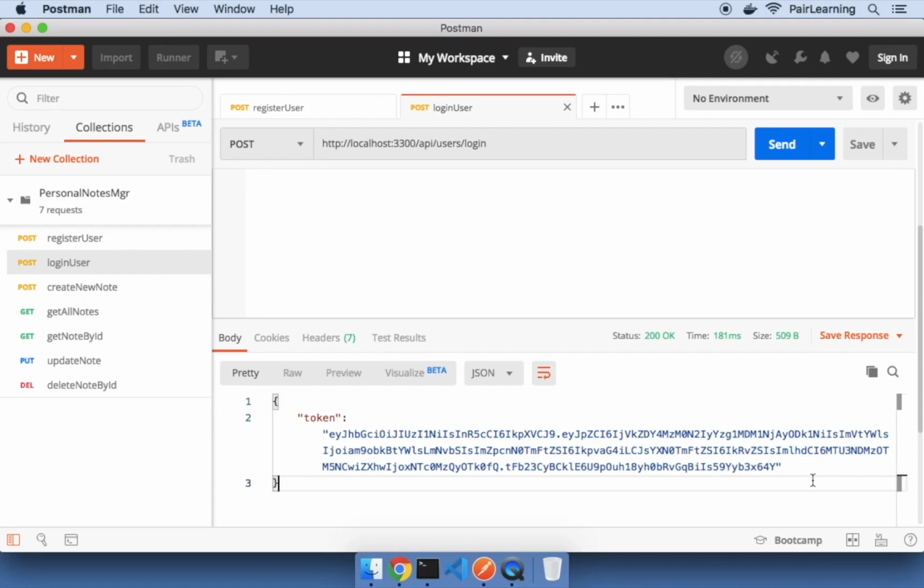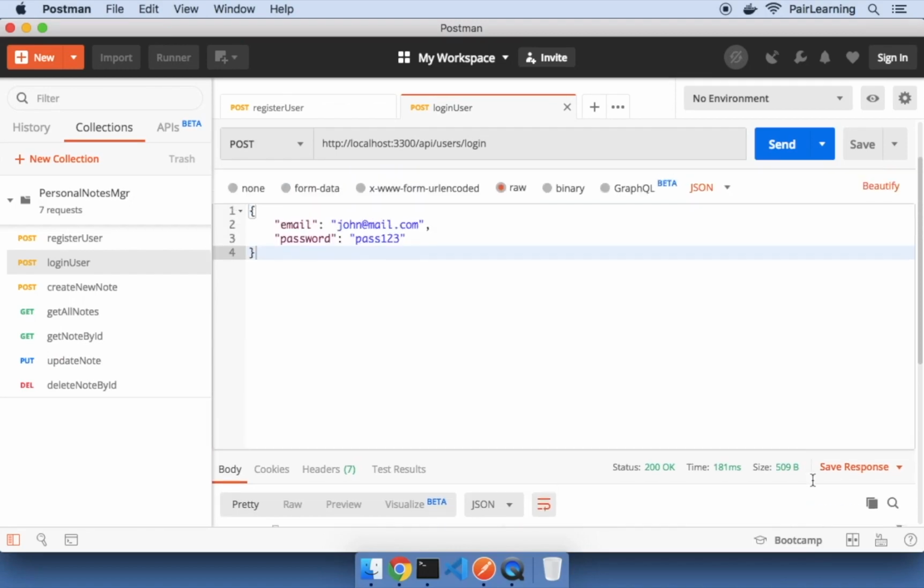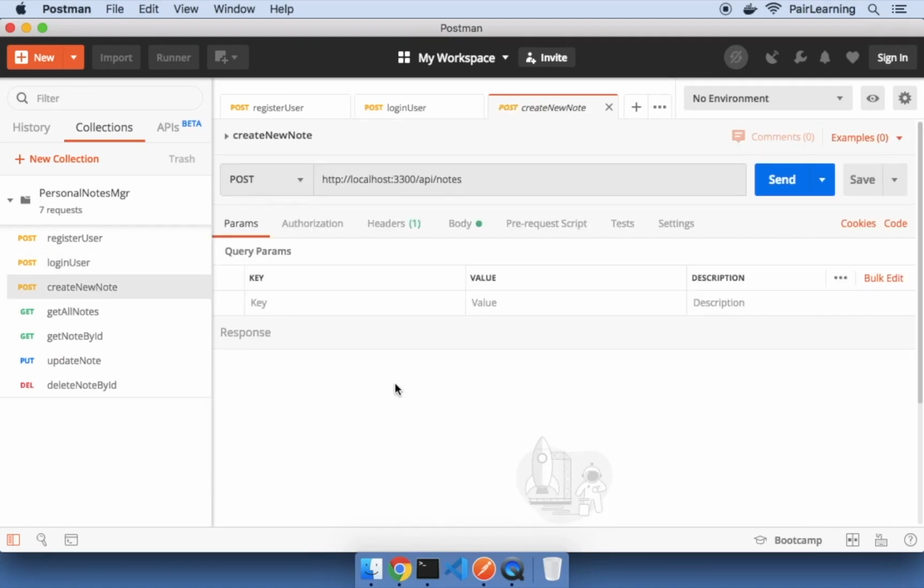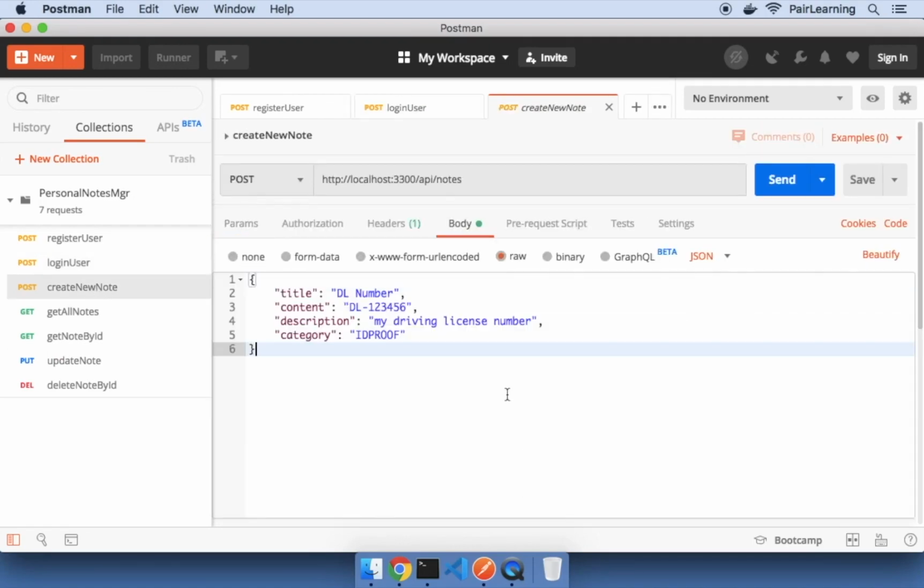Let's see the next endpoint for creating a new note using the post method at /API/notes. Each note has a title, content, description and category. For example, we can store a driving license number, which is kind of an ID proof. Now category can take only 3 values: ID proof, general or professional. If we send this request, we will get a 403 authorization error, as this is a protected resource and we are not sending a valid token.